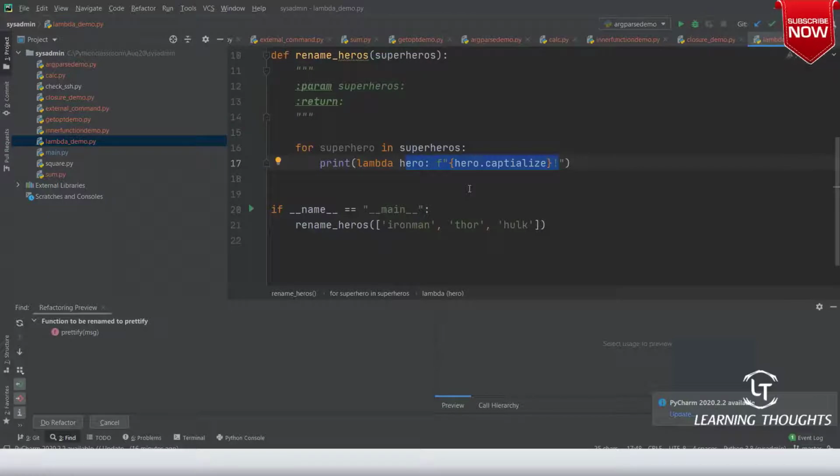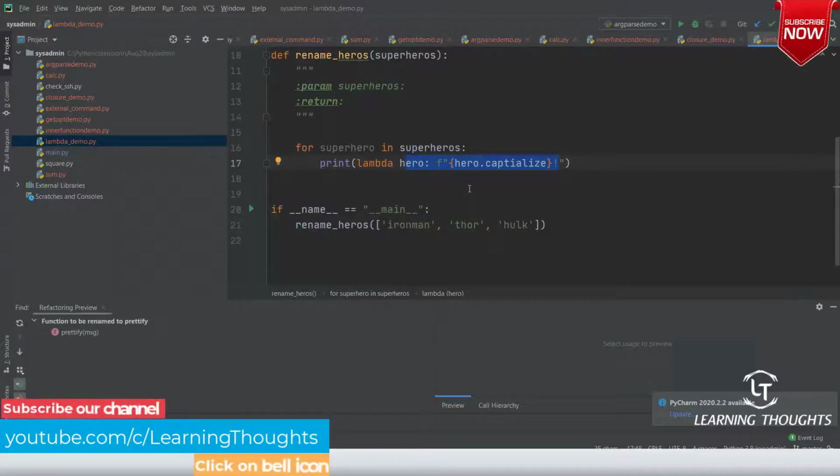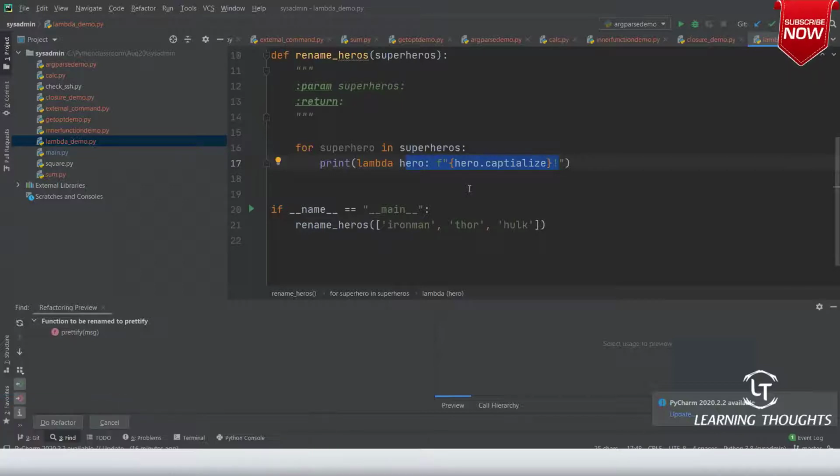So what are lambda functions? Lambda functions are Python functions which do not have any name associated with them. But since a name is not associated with it, it doesn't mean that they will not do the job for you. What we are trying to tell over here is that it will become extremely simple for you.